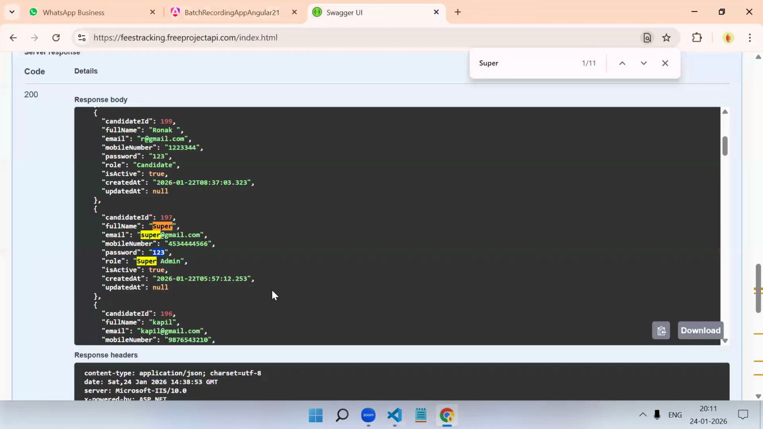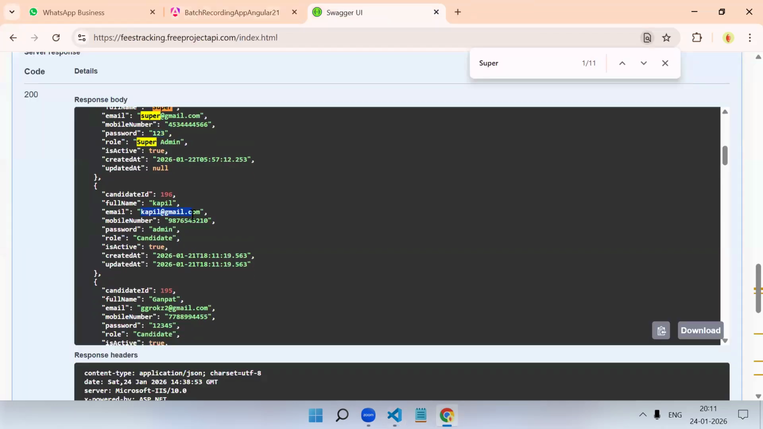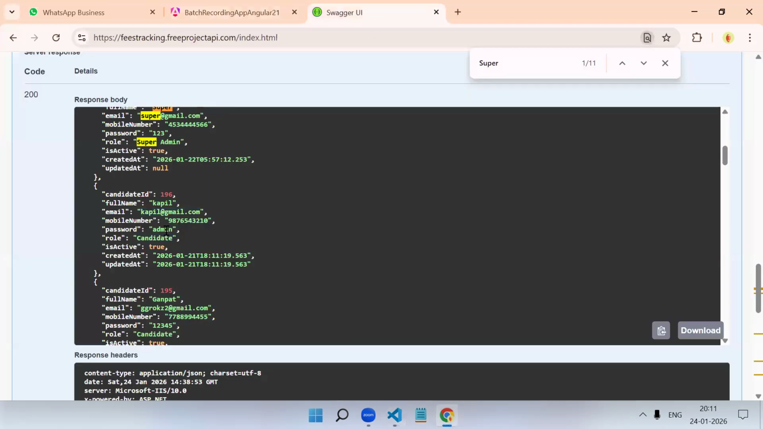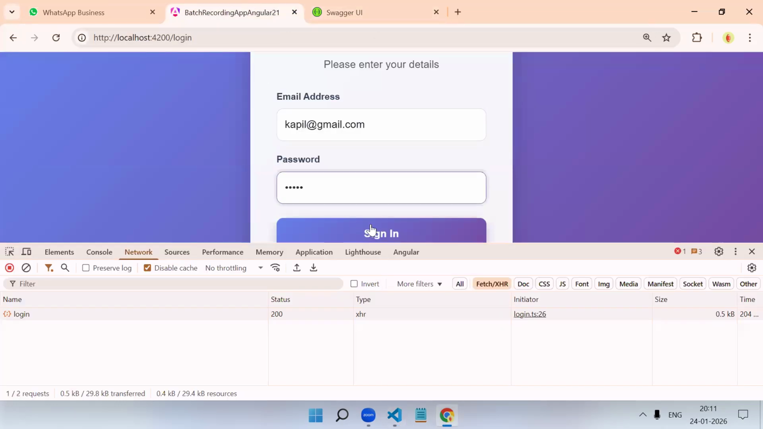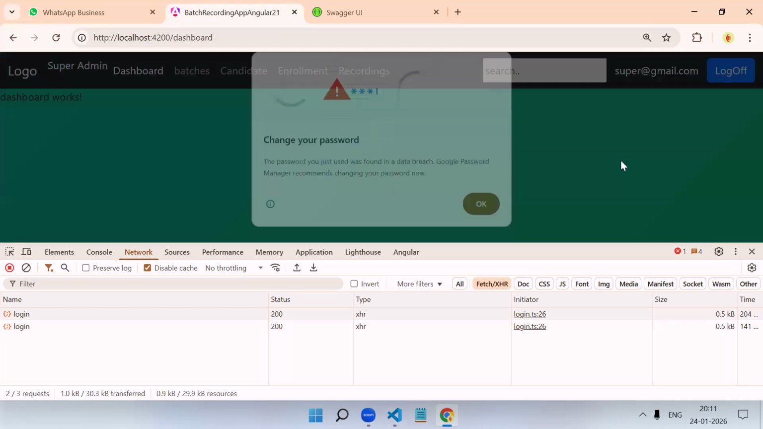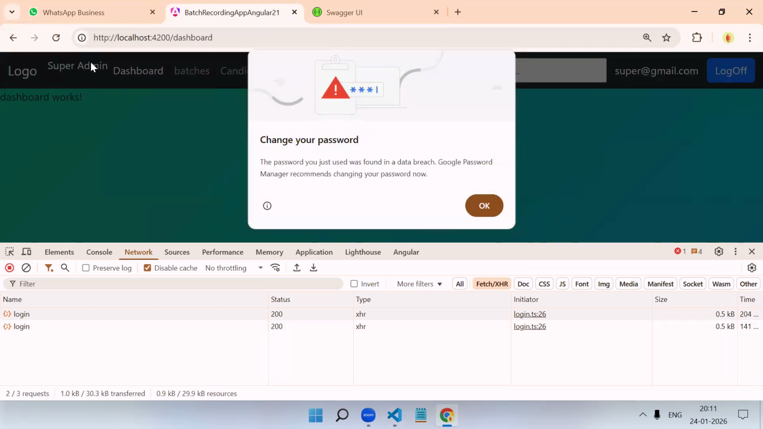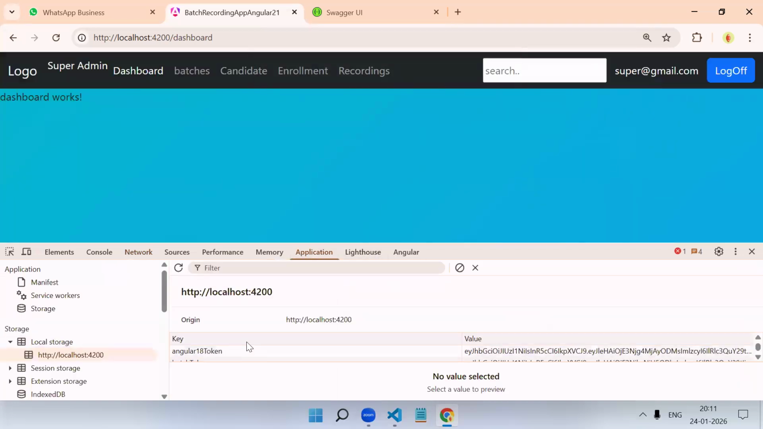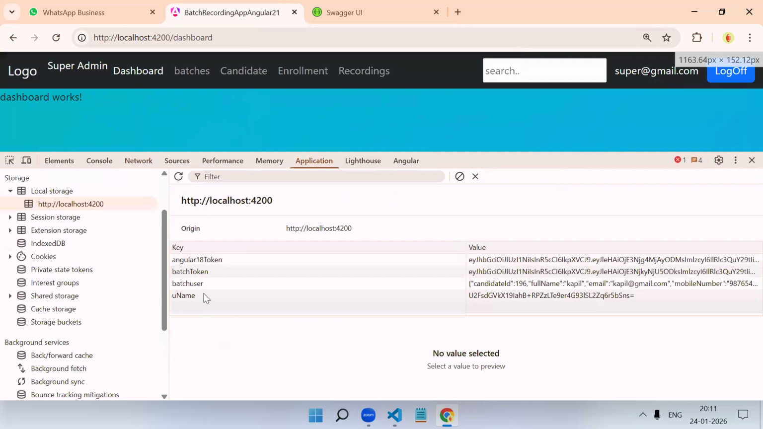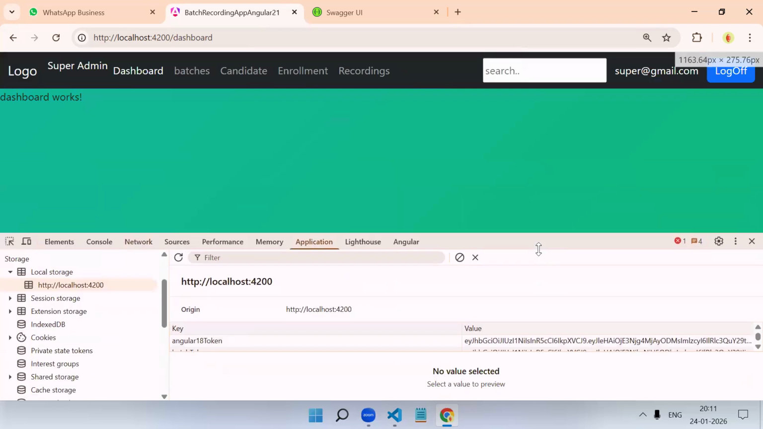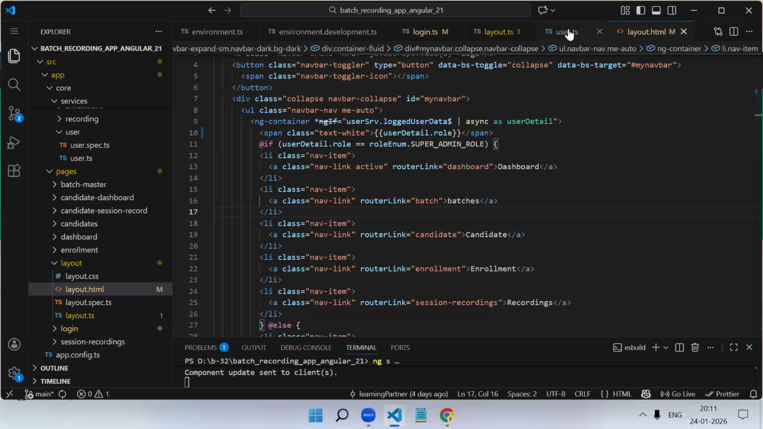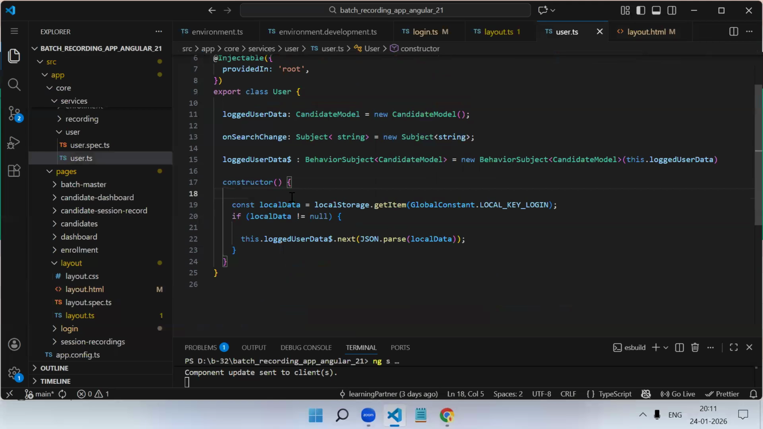If I log off and then log in with candidate now, sign in. Okay, see here, still super admin is there. And if you check the local storage, in the local storage we have the updated data. See, Kapil data is there. So what is happening now? I will add the debugger, and then you try to understand why I'm adding the debugger.